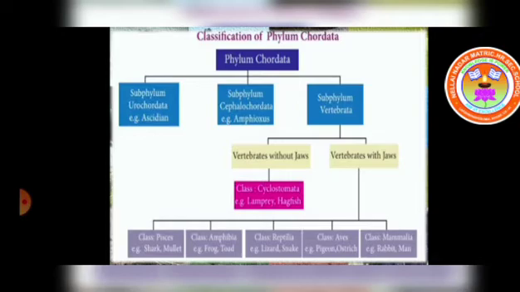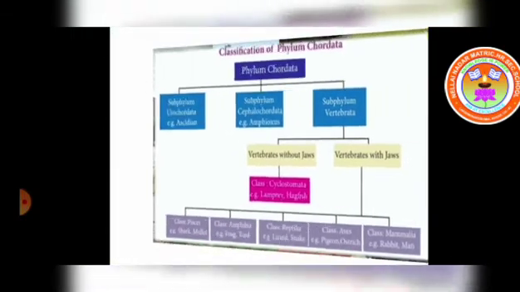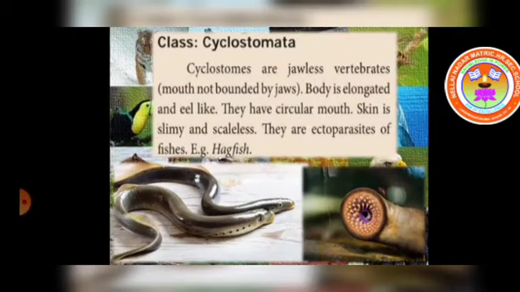So totally the subphylum Vertebrata is divided into 6 classes. Cyclostomata is grouped under vertebrates without jaws and the remaining 5 classes are grouped under vertebrates with jaws. Is it clear with the classification, children? Now let us move to Cyclostomata.